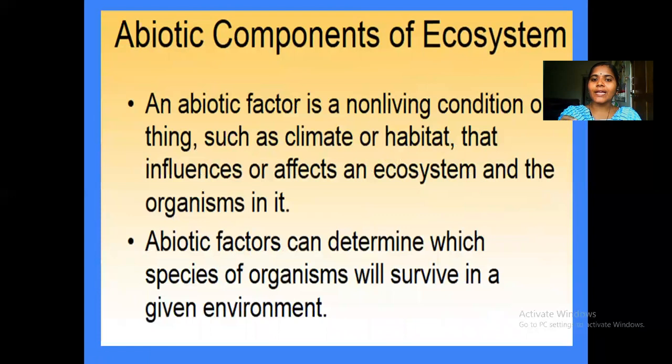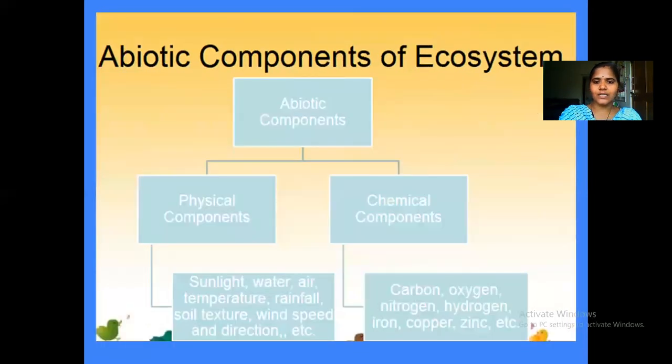If you take the chemical factors, that means the air: the composition of toxic gases, the composition of essential gases, or else soil fertility, nutrients, the percentage of nitrogen in the gas, the percentage of carbon dioxide, carbon monoxide, toxic gases in the environment. These all come under chemical components.